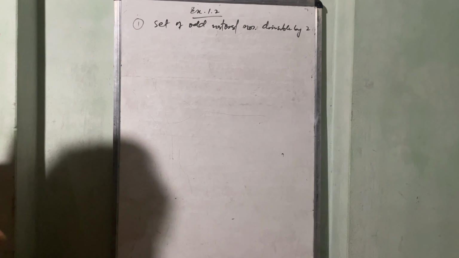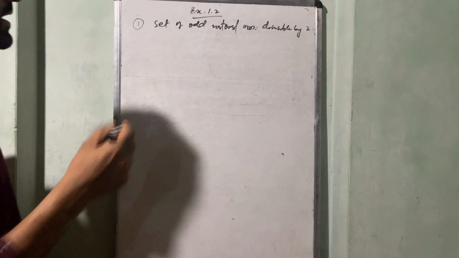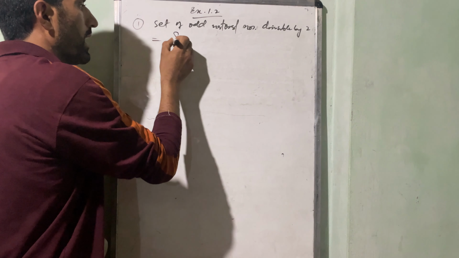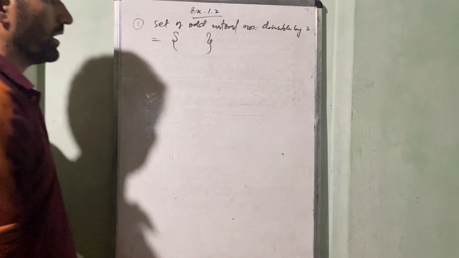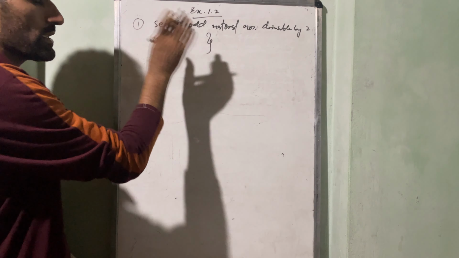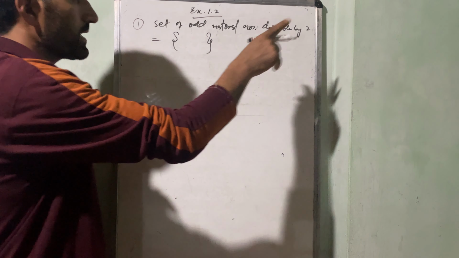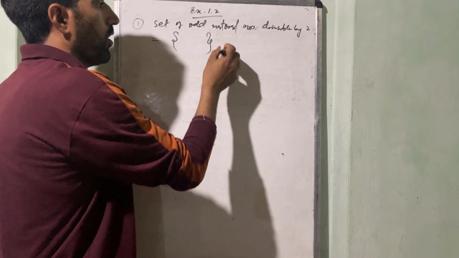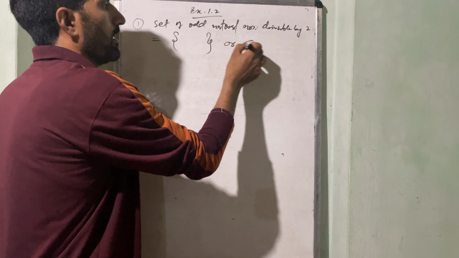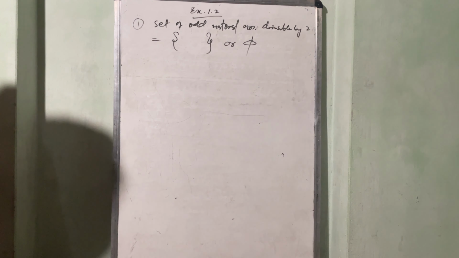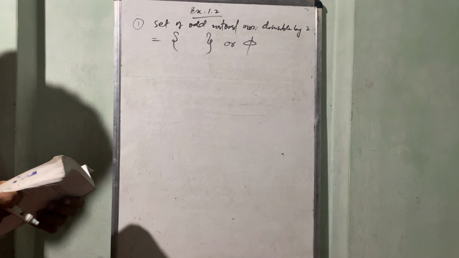आपको पता है 2 से कोई ऑड नेचुरल नंबर डिवाइड नहीं होता है। सो दिस सेट कंटेन्स नो एलिमेंट। सो दिस सेट कैन बी रिटन एज with two curly braces with no element between them. So this is an empty set, or this can be also written as phi set. So it is the best example for a phi set.